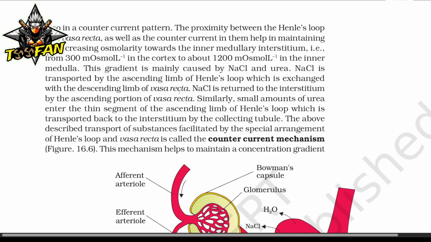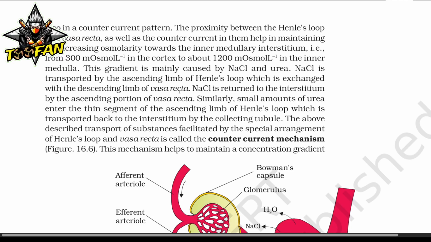The proximity between the Henle's loop and vasa recta as well as the counter current in them help in maintaining and increasing osmolarity towards the inner medullary interstitium, that is from 300 milliosmolarity per liter in the cortex to about 1200 milliosmolarity per liter in the inner medulla. This gradient is mainly caused by sodium chloride and urea.